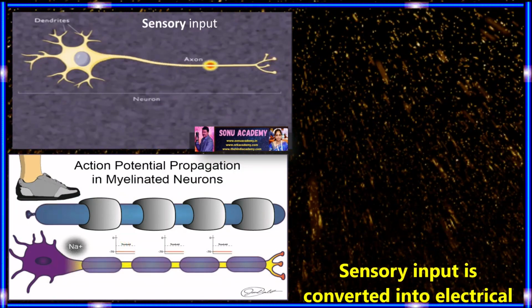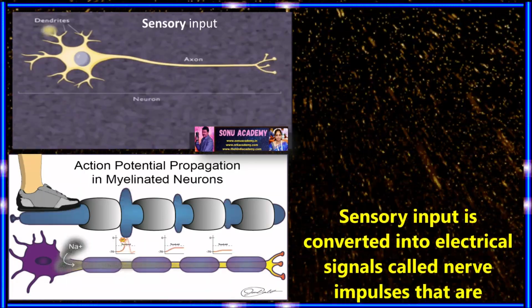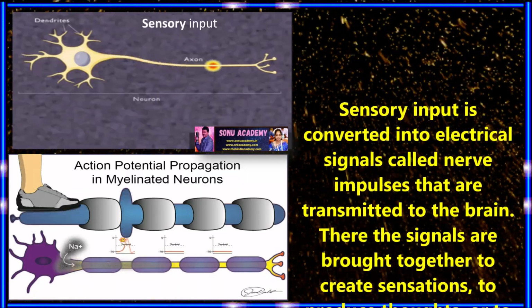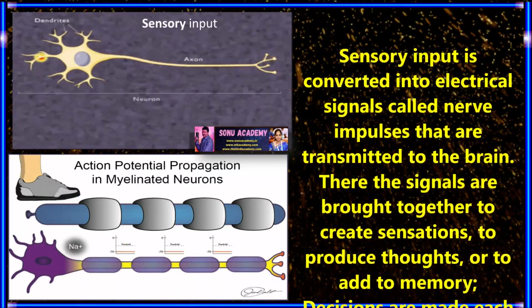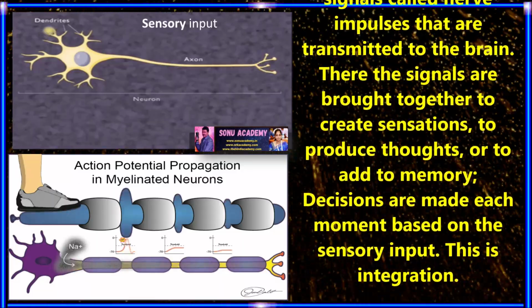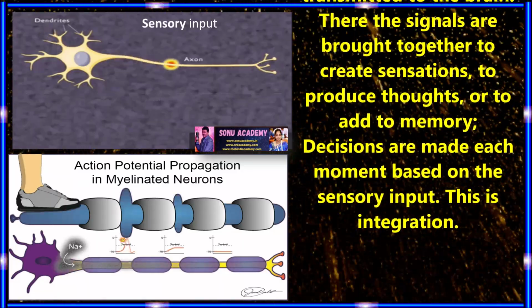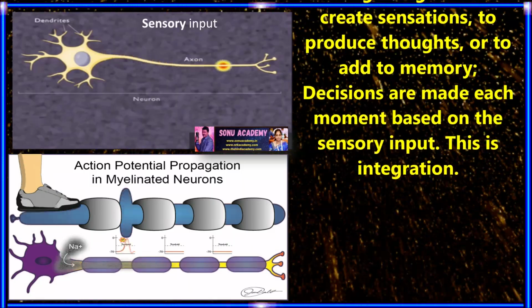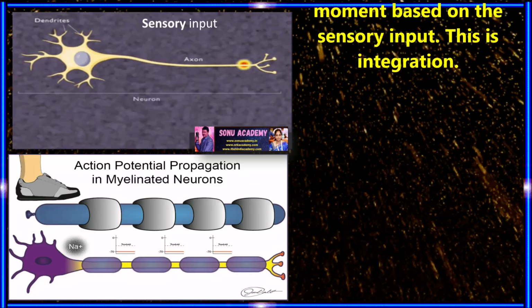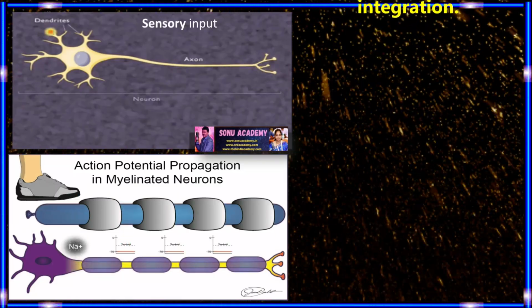Children, let us see what sensory input is. Sensory input is converted into electrical signals called nerve impulses that are transmitted to the brain. The signals are brought together to create sensations, to produce thoughts or to add to memory. Decisions are made each moment based on the sensory input. This is integration.